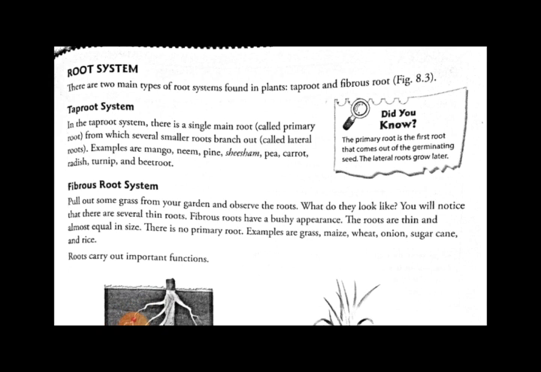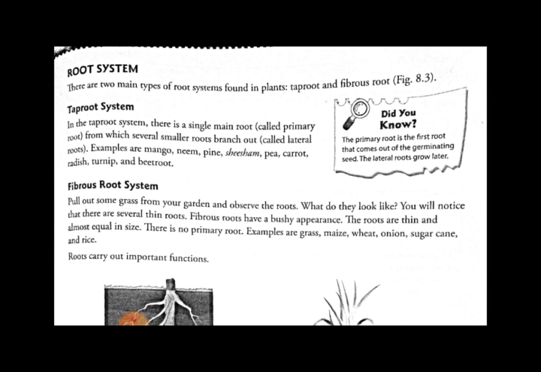So there are generally two types of roots present in the plant. What are the types of roots present in the plant? There are two types of roots which are present in the plants: the taproot and the fibrous root. So first we will see the taproot.